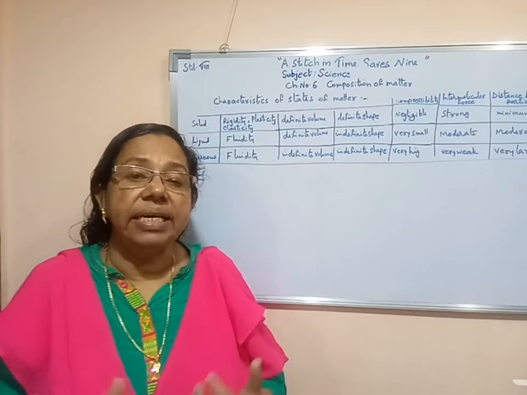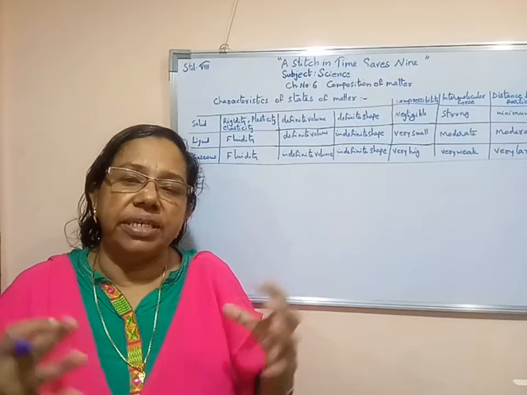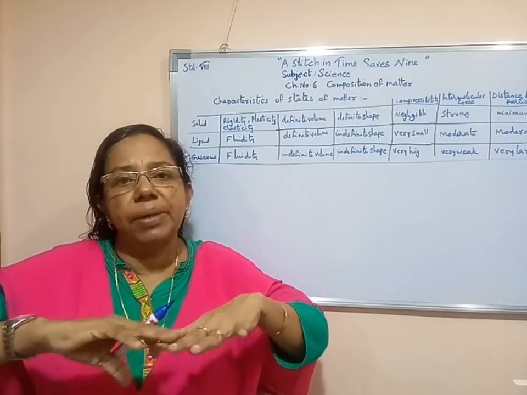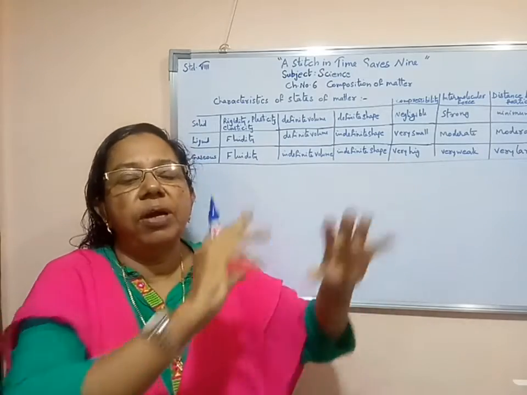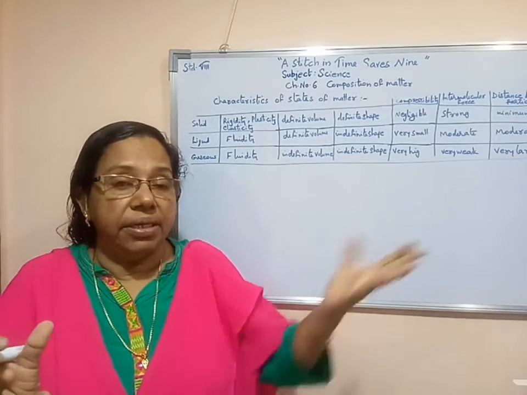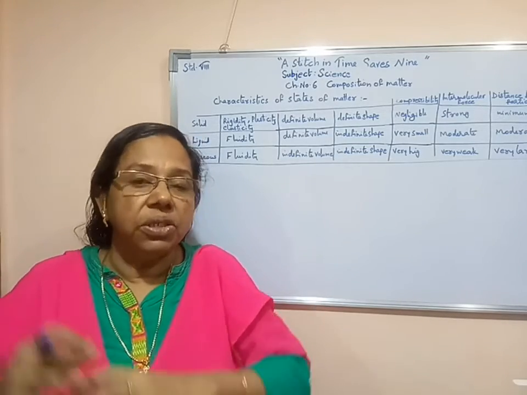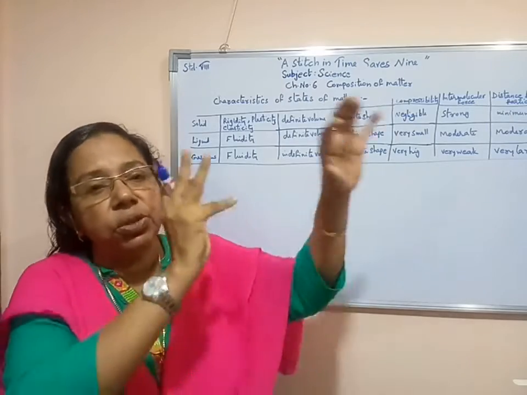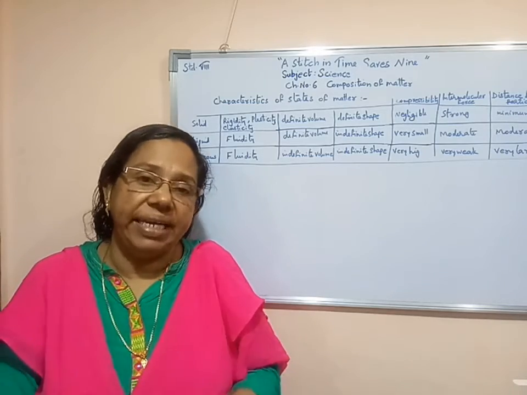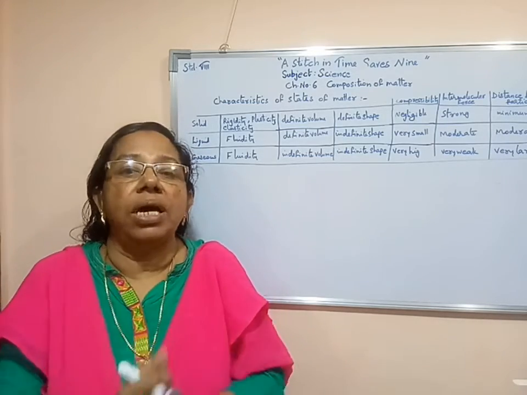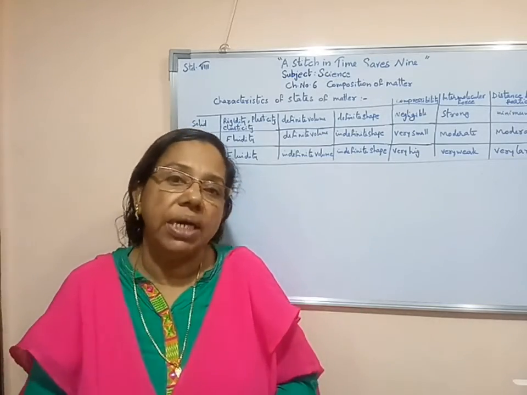Another thing is gaseous substances: air, oxygen, carbon dioxide. All these gases have the capacity to move, to flow from one place to another. Nowadays we people are seeing such a heavy wind blowing. So that also moves from one place to another. So we can say that this wind or air or different types of gases are all fluids. They have the capacity to flow or move from one place to another.